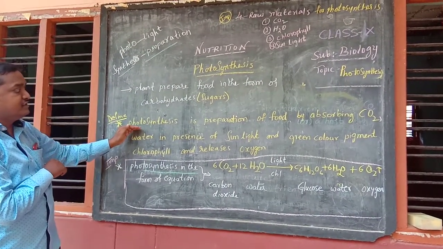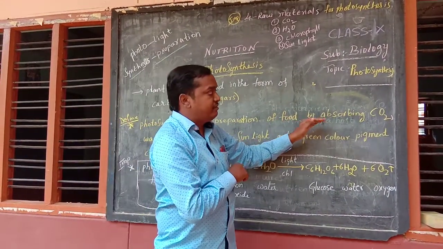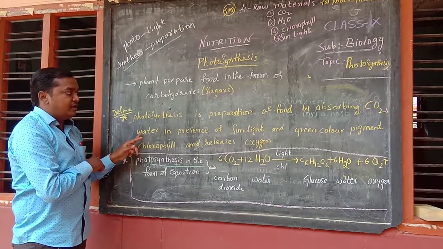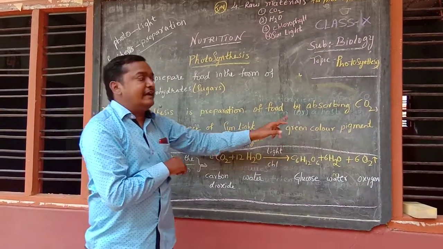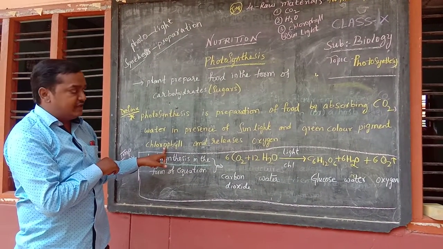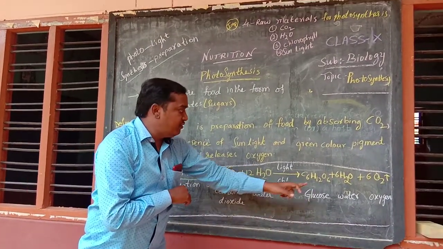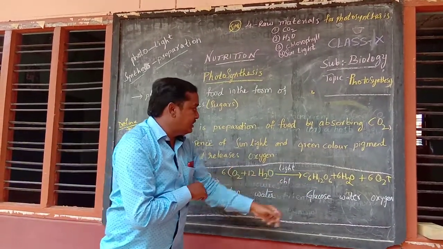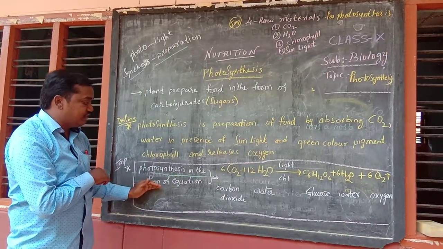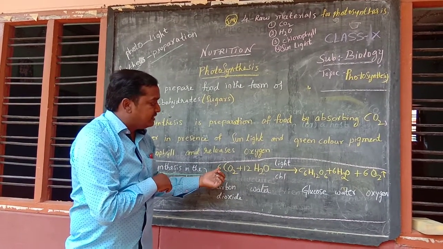Definition of photosynthesis: Photosynthesis is the preparation of food by plants by absorbing carbon dioxide from the atmosphere and water from the soil, in the presence of sunlight and the green color pigment called chlorophyll, which is present in the leaf, and it prepares a food material called glucose. Along with it, it releases water and oxygen. So this is the photosynthetic equation in the form of a chemical equation. After balancing we will get this one.